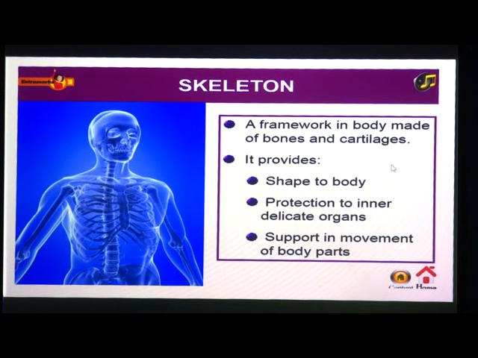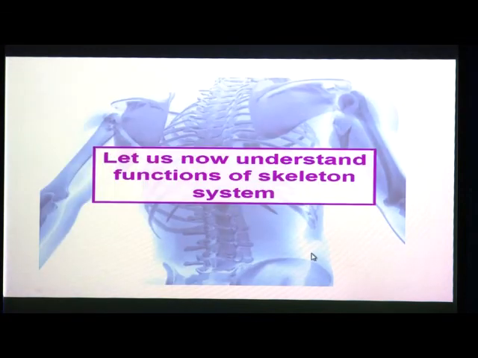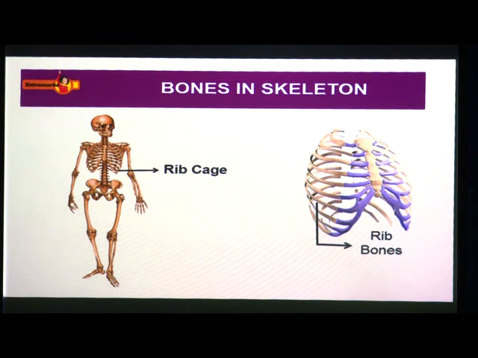So, we have just seen about the skeleton, which is the framework in body made up of bones and cartilages. It provides shape to the body, protects the delicate internal organs and supports movement of body parts. Bones in skeleton. Okay, just now we have seen about the rib cage, the skull. Let us see about the skull.